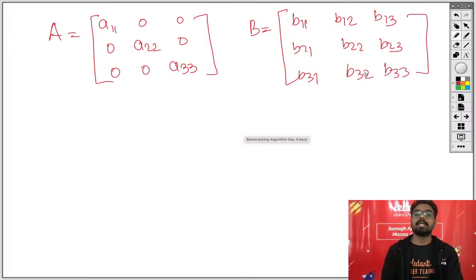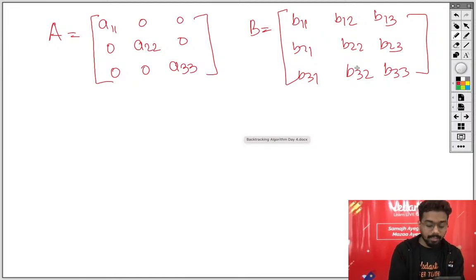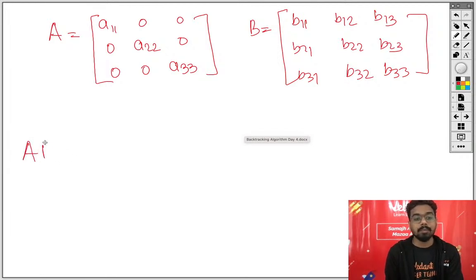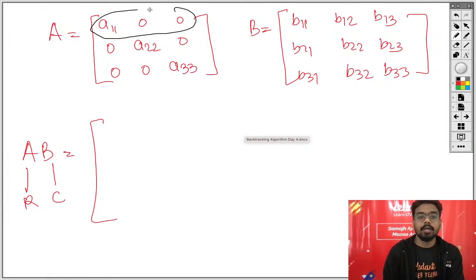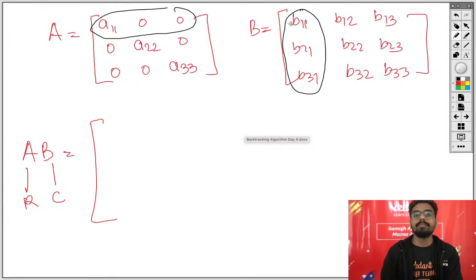Now we will multiply. Is it of the same order? Yes, it is given in the question that they are square matrices of the same order. Now AB means that the row of this matrix will be multiplied to the column of this matrix. First row will be multiplied to first column.